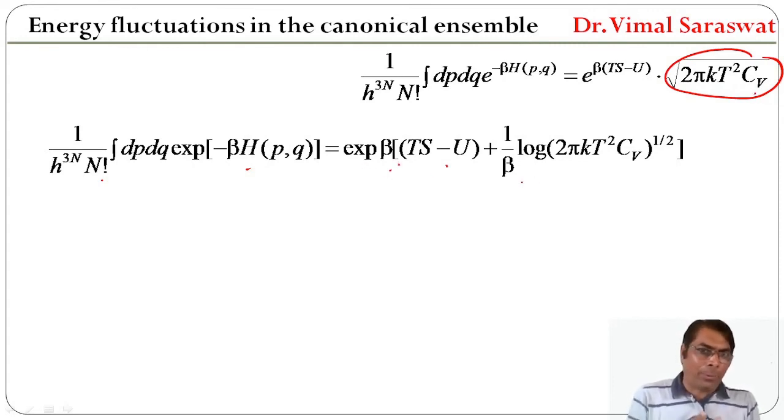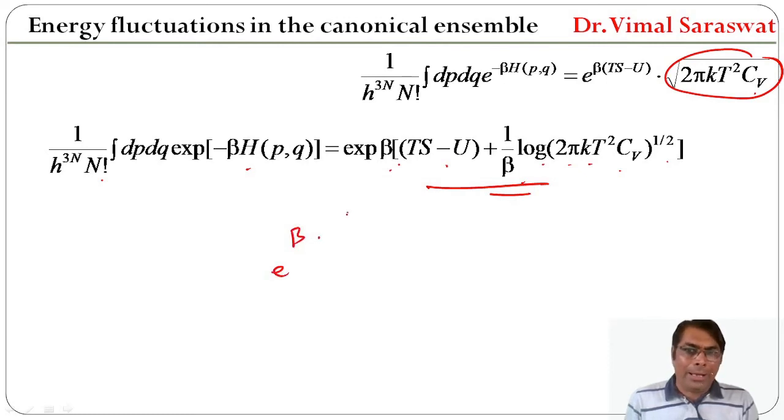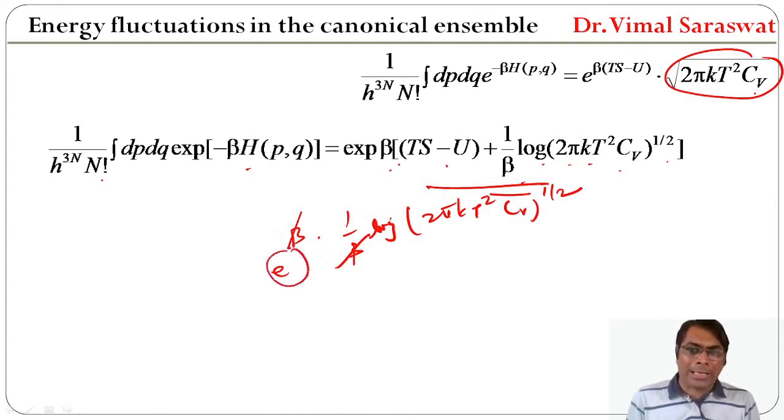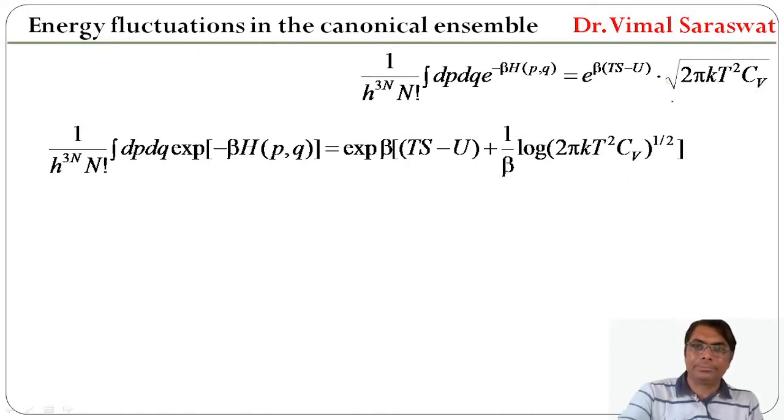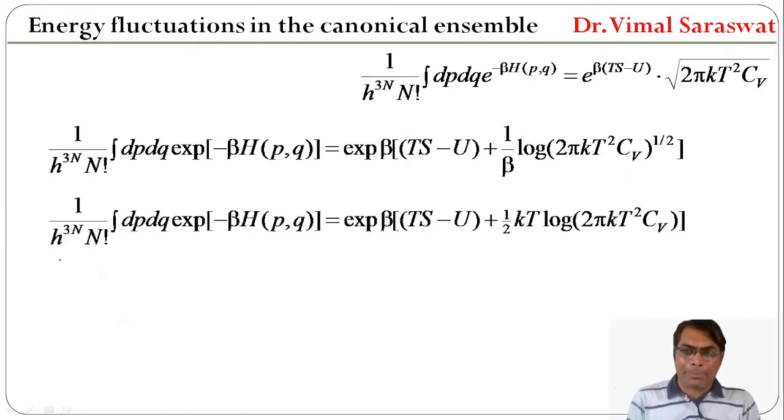exponential of beta times 1 upon beta log of (2 pi kT square Cv) power half, because if we open this one, then exponential of beta into 1 upon beta log of (2 pi kT square Cv) power half. So beta and beta will cancel out, and exponential and log will cancel out. So again we get this value. Or 1 upon h raised to 3n factorial n, integral dp dq exponential of minus beta h, is equal to exponential of beta (TS minus u plus half kT).